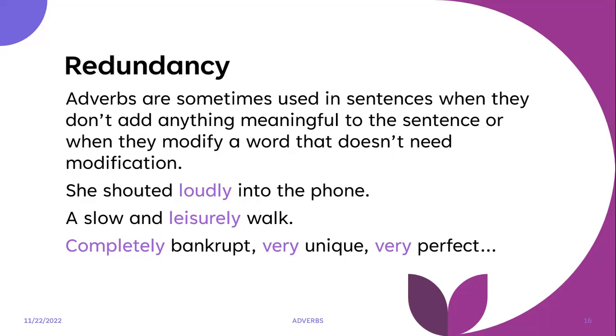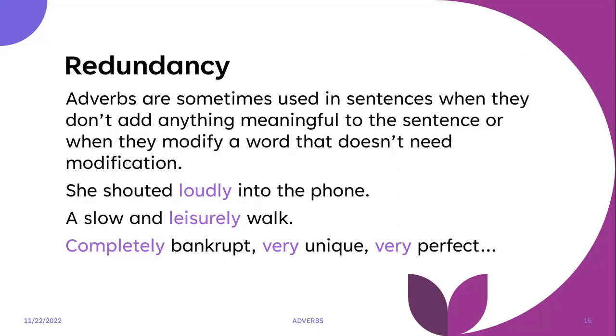Unique stands alone by itself. If you remember in our adjective lesson, we said that unique is an absolute. Very perfect, same thing. It is an absolute. Something cannot be very perfect, neither can it be very unique, because once you're unique, you're one of a kind. Once you're perfect, you're just perfect. So you can't be half perfect, less perfect. I mean, yeah, you can be, well, you can't be less perfect, yeah. It's just an absolute.